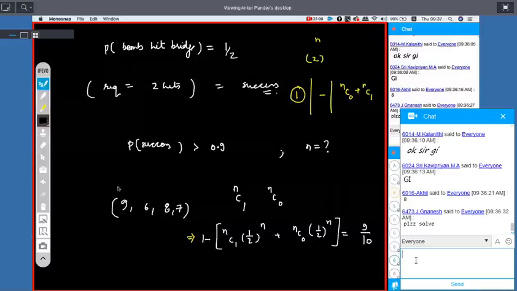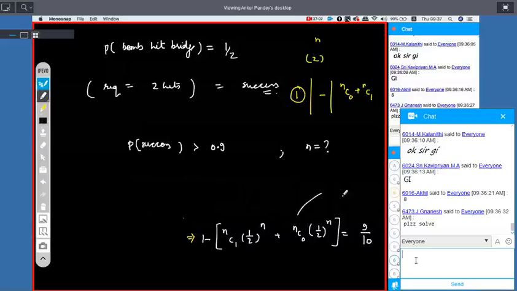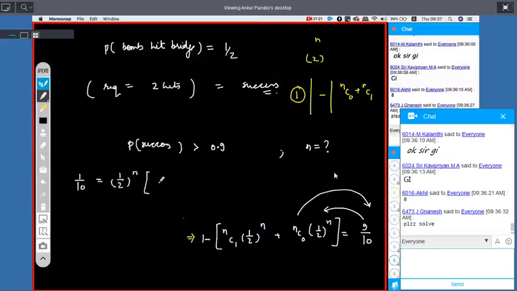See, can I erase this? 1 minus this, 1 by 10, is equal to 1 by 2 to the power n times nC1, which is n plus 1. Got it?